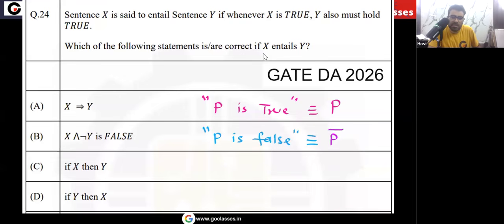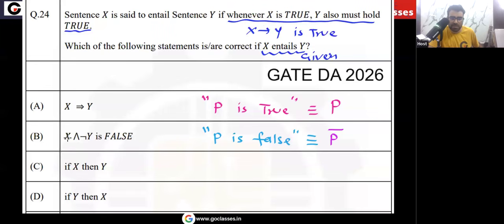Now notice, the question is saying that x entails y, this is given to you. What does it mean? X entails y simply means that whenever x is true, y is true. It simply means x implies y is true.